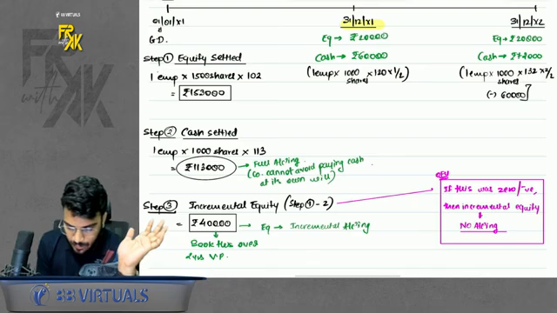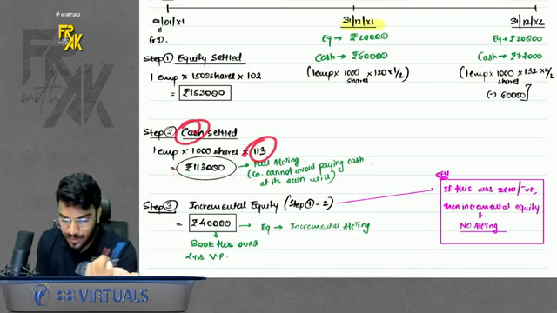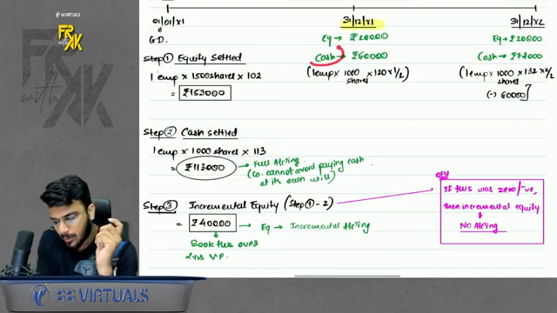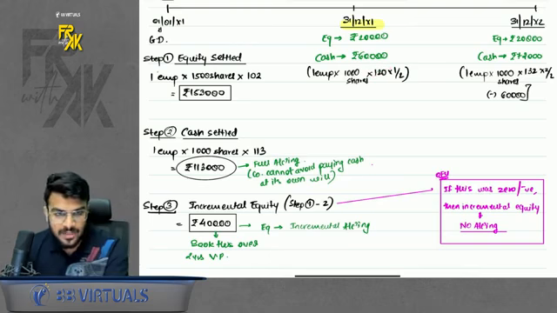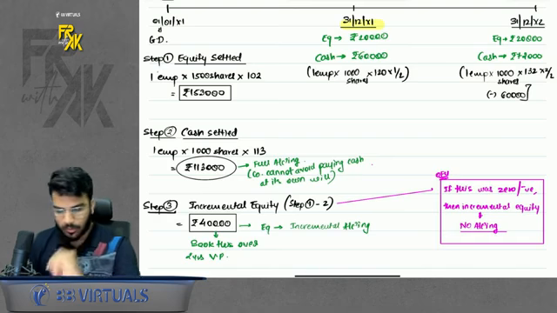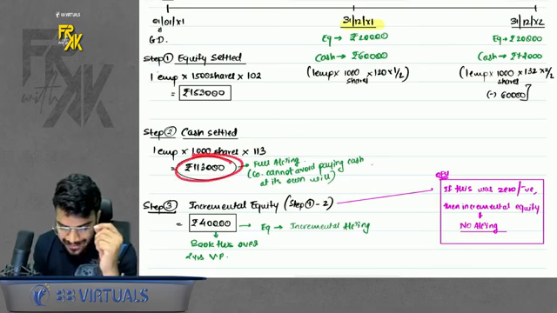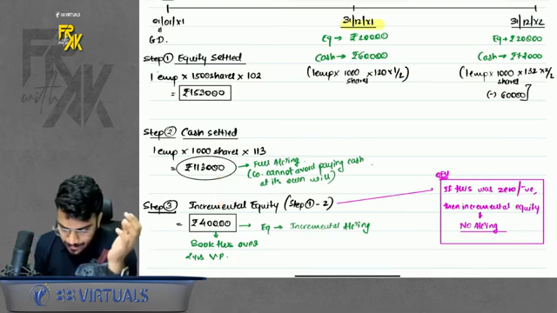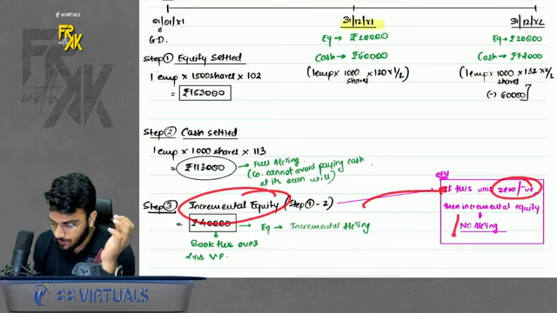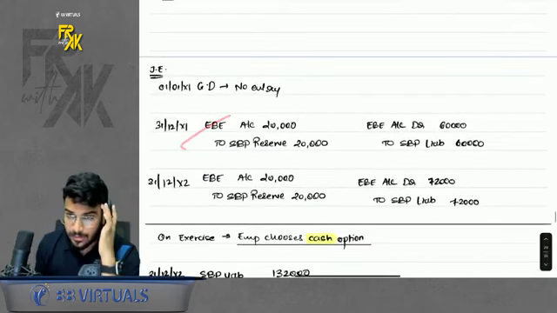What about cash? You cannot directly divide by 2. Why? Because cash settled gets affected by changes in fair value. So for cash, compute the expense separately: on year 1 end, based on the year 1 end's fair value, and on year 2 end, based on the year 2 end's fair value. Then why did we compute the cash settled value? To find the incremental equity on day 1. And if the incremental equity comes to 0 or negative, you will do no accounting for equity, just to clarify. Then we did the accounting for equity as well as cash.